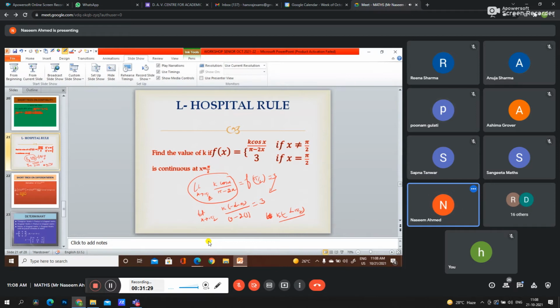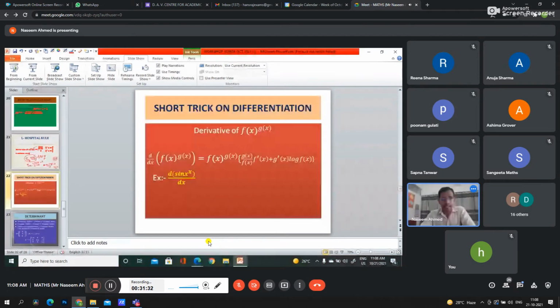I think it is clear. Next is a short trick on differentiation. Many students find it difficult to solve questions like sin x raised to power x, or x raised to power cos x, or log x raised to power some variable function. So we can ease the question by using this formula: f(x) raised to power g(x). We want to take the derivative of this.